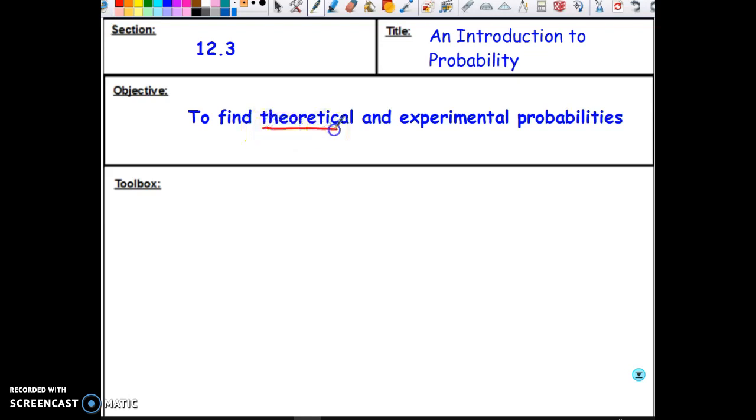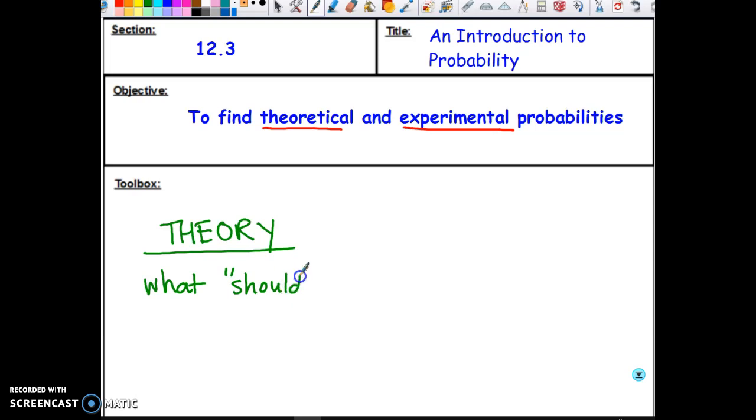We're going to find the theoretical and experimental probabilities. And in this lesson, theoretical probability is like a theory. It's something that we think about but might not be easily provable. It's just a theory that we have. Theoretical means what should happen.